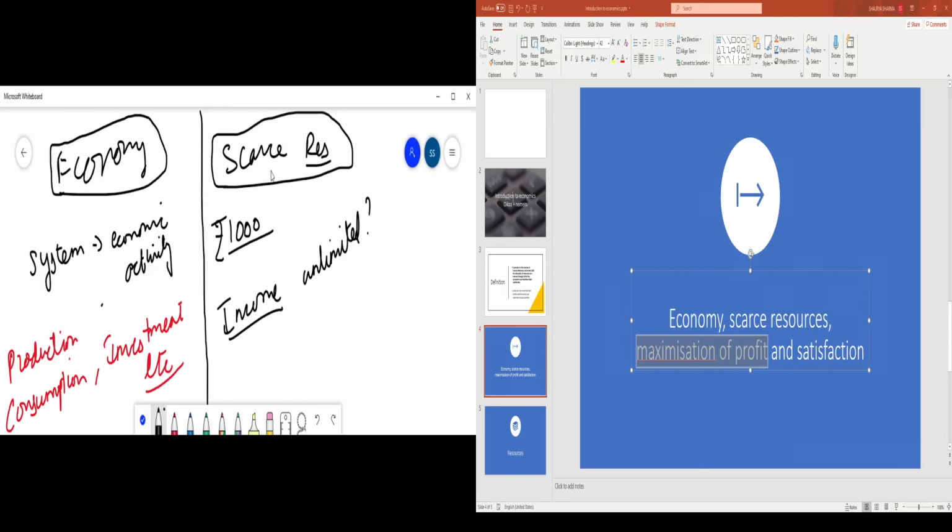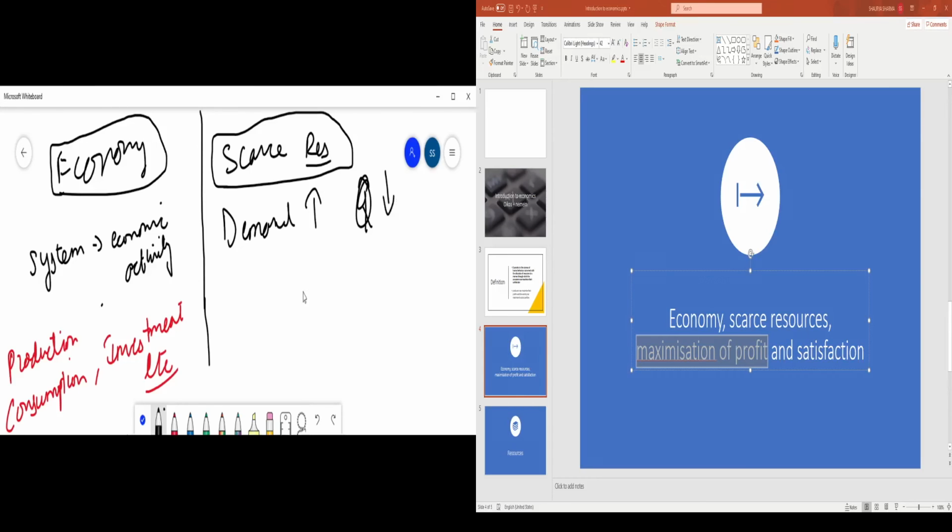And scarce means limited or less, right? You must have heard about oil prices rising because of low quantity, right? So what happens in economics is if the demand for something is high and the quantity is low, then the prices go up. This is called the law of demand. We will be talking about this later, right? But this is basically what we mean by scarce resources, right?